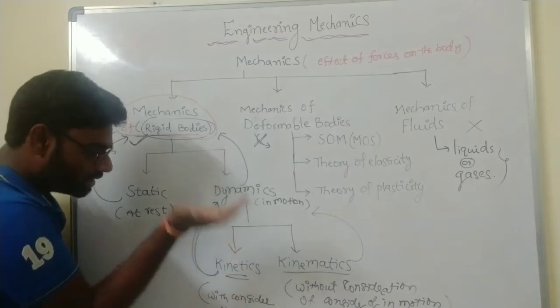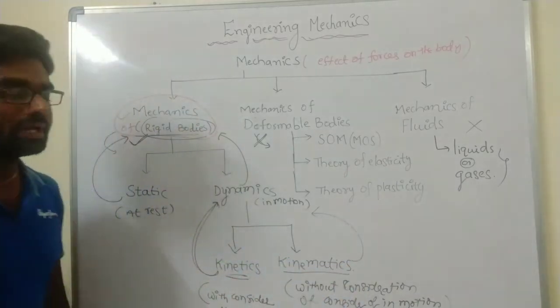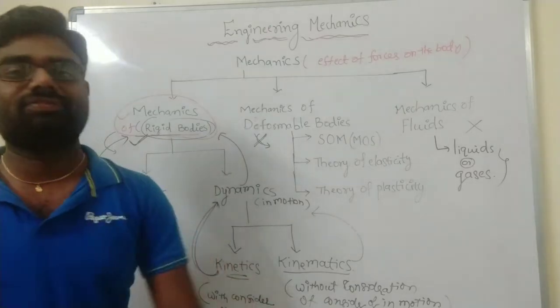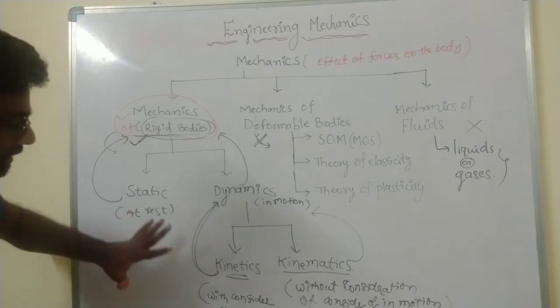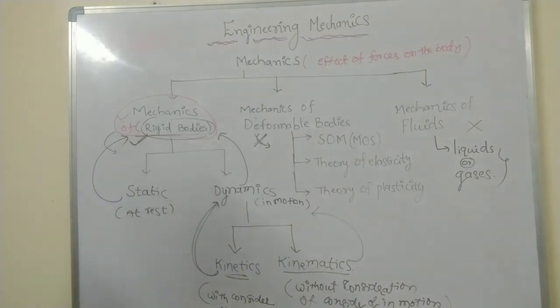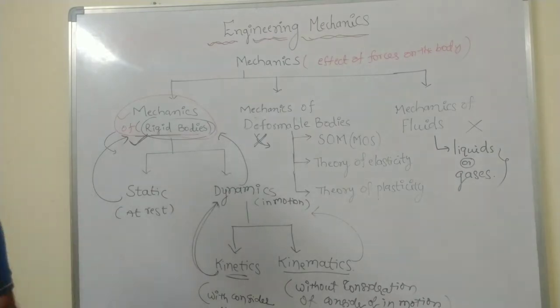In kinetics, we consider all the forces. In kinematics, without consideration of forces in motion of the body. So this is kinetics and kinematics, and statics and dynamics. Very important: the definition of statics, the definition of dynamics, kinetics and kinematics.